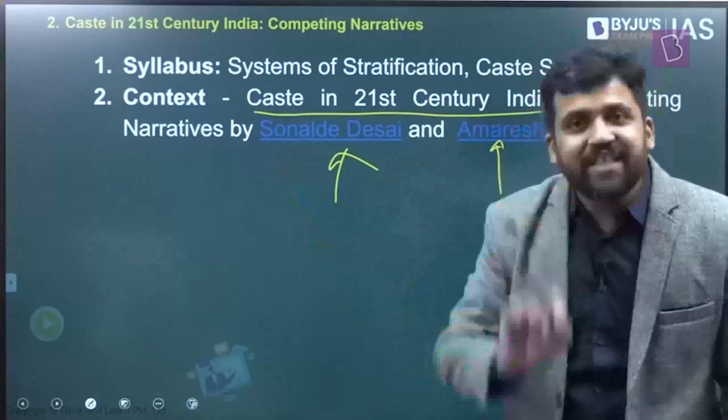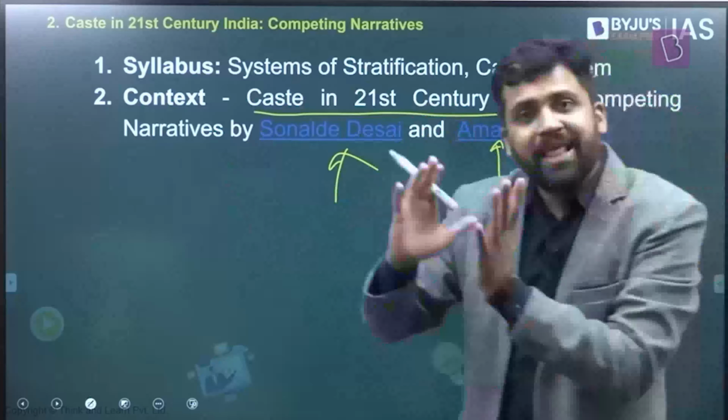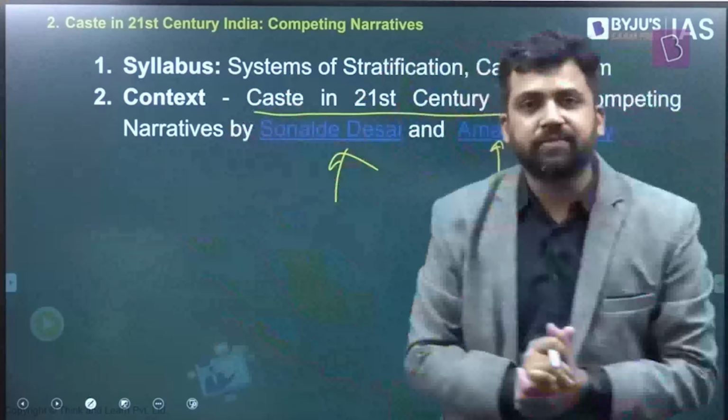And first, they are analyzing who are the ones who have given these viewpoints. Then, they are taking data, and they're analyzing all these things, whether these things hold true or not. So we will understand the narratives, then we will look at their findings, we look at their analysis. And finally, there's a conclusion part as well. Right? So the entire caste system we will try to understand here in the next few minutes. So let's get started.